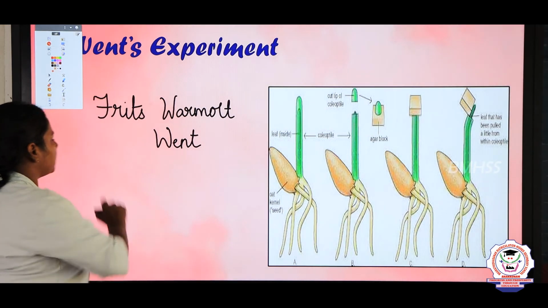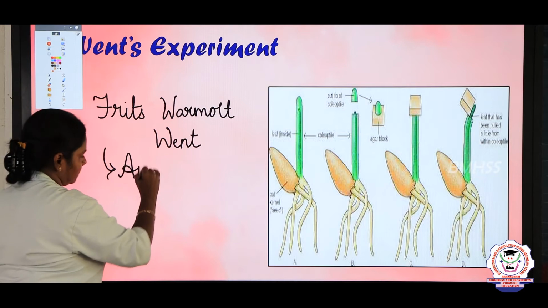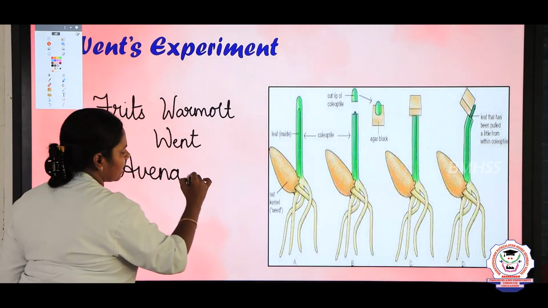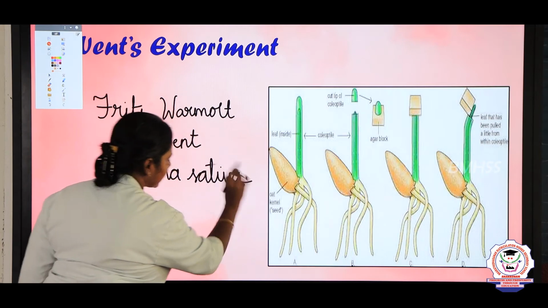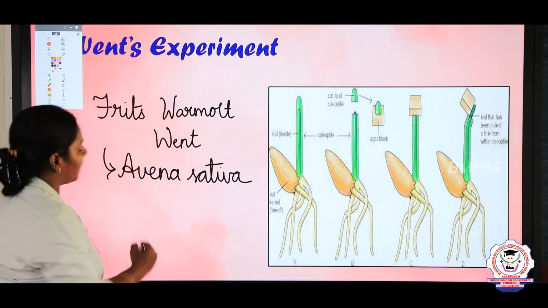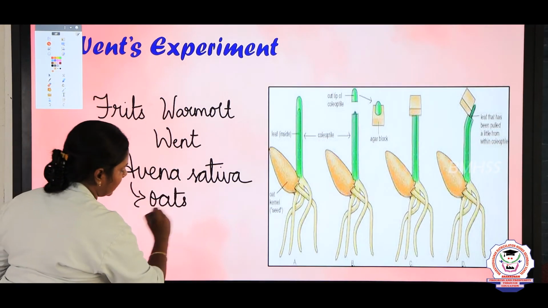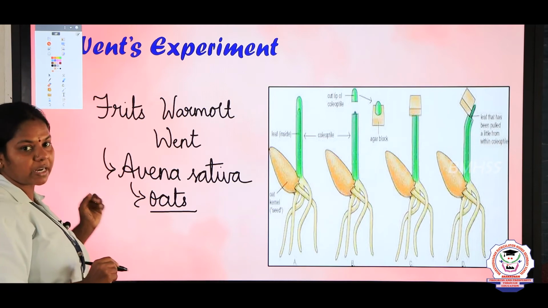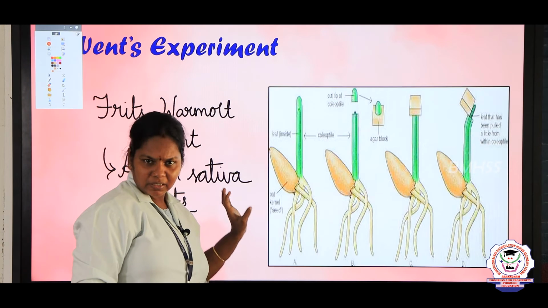He did his experiments on a monocot plant, Avena sativa. What is Avena sativa? Does anyone have an idea, children? Yes, Oryza sativa is rice. Avena sativa is the oats plant. You all know oats, right? He did his experiment with the oats plant.